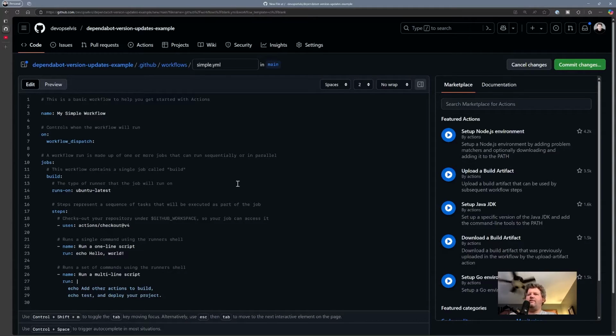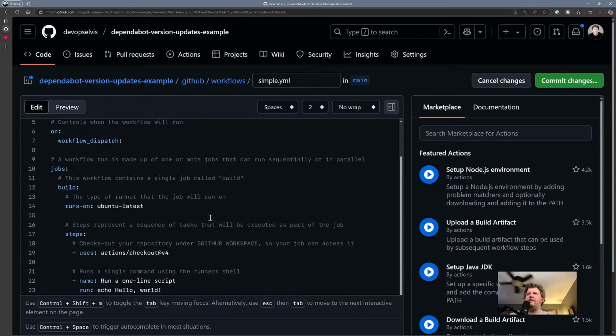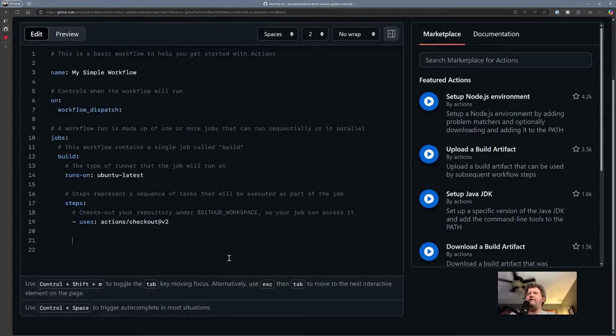All right. So let's blow this up just a little bit so you can see it a little better. So first thing we want to do is right now it's set to use actions checkout v4. Well, we're trying to make it tell us to update. So let's change this to use v2. Now you may be asking yourself, okay, you're changing it to use v2. How do I know what the different version numbers are that have been assigned to this action?